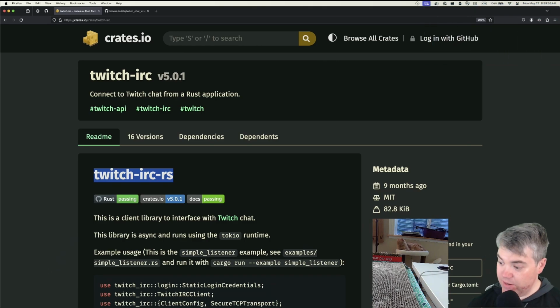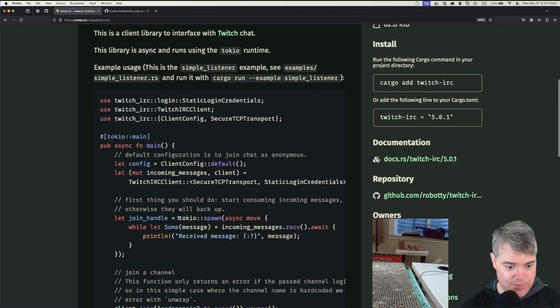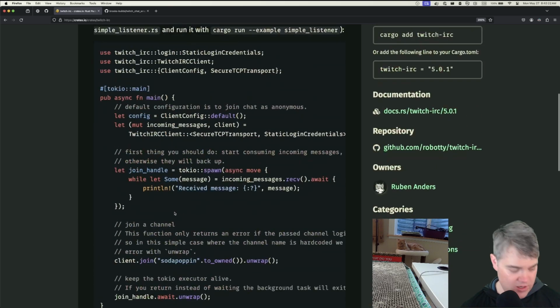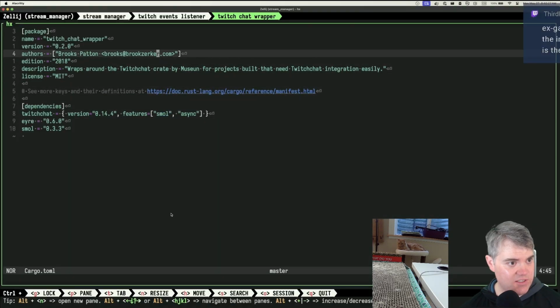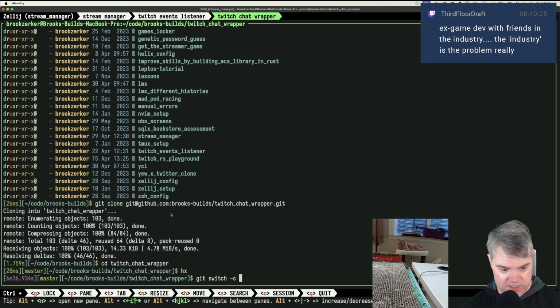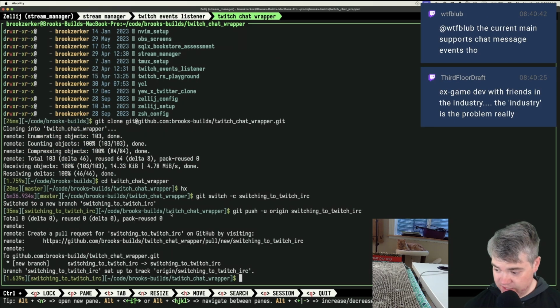Okay, so the README for that one suggests Twitch IRC. Oh, right. Yeah, okay. Well, all right, let's update, and we're going to create a Twitch wrapper now for Twitch IRC RS, but that's just Twitch IRC, right? Yeah. And it's probably going to be a fairly big overhaul for this. So we're going to see, this is version 2.0. Let's go ahead and switch this to Twitch IRC. All right, so new branch, everything's set up for this.